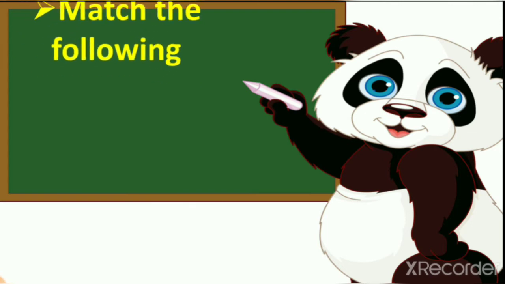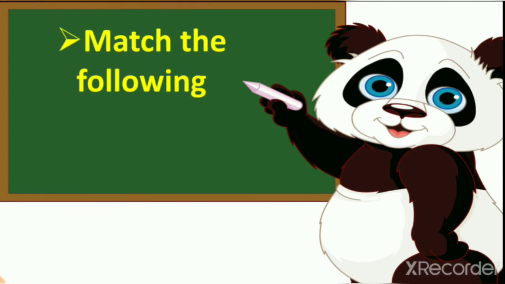Let's start today's topic. The first topic today is match the following. So what do we do in this? We already did this exercise in previous lectures. We have two columns, column 1 and column 2. In one column we have questions and in the second column we have answers. So we have to join them.